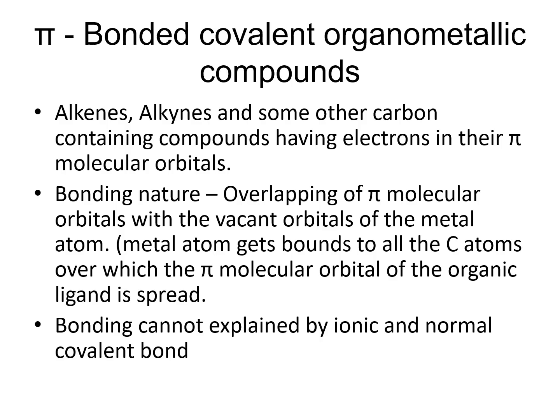Then pi bonded covalent organometallic compounds are formed from alkenes, alkynes and other carbon-containing compounds having electrons in their pi molecular orbitals. The bonding in these compounds is the overlapping of pi molecular orbitals with the vacant orbitals of the metal atom. The metal atom gets bound to all the carbon atoms over which the pi molecular orbital of the organic ligand is spread. The bonding cannot be explained by ionic or normal covalent bonds. It is a pi bonding nature.